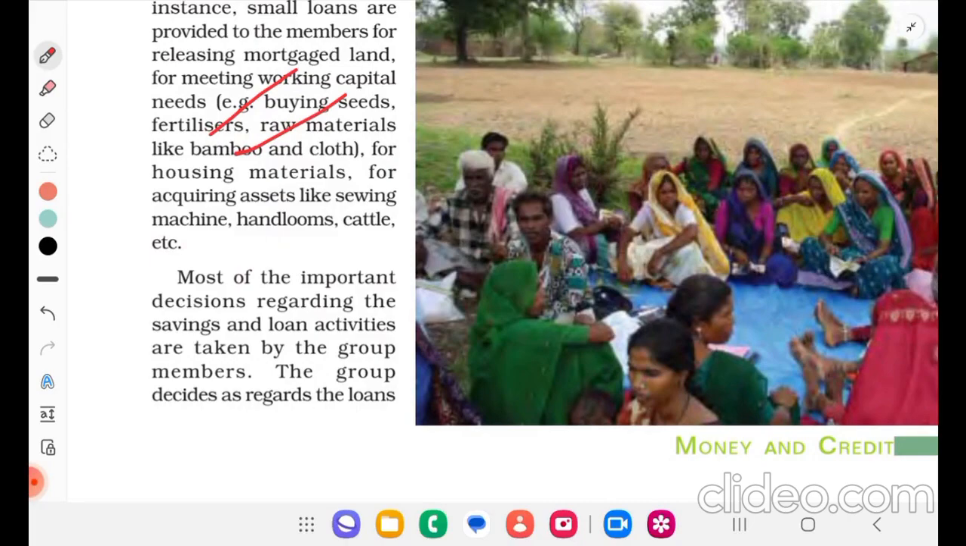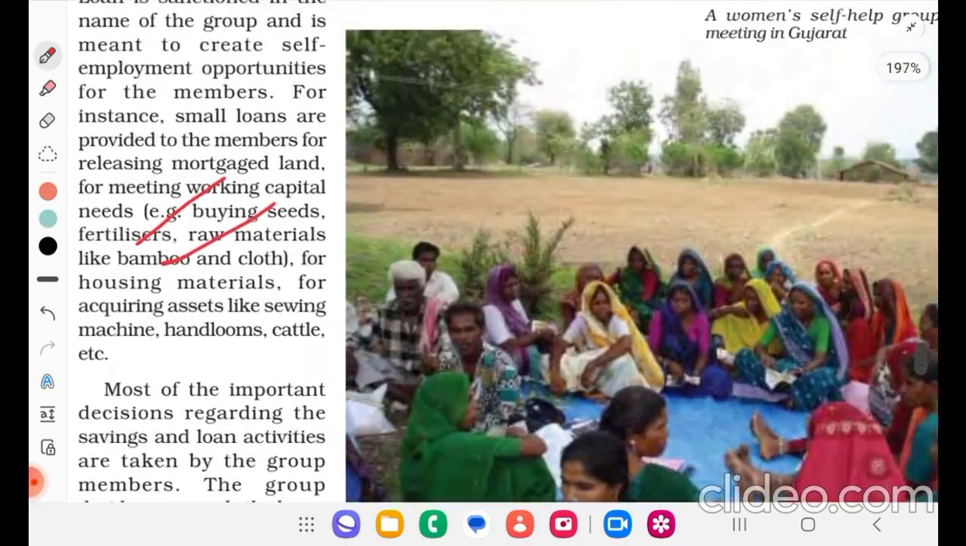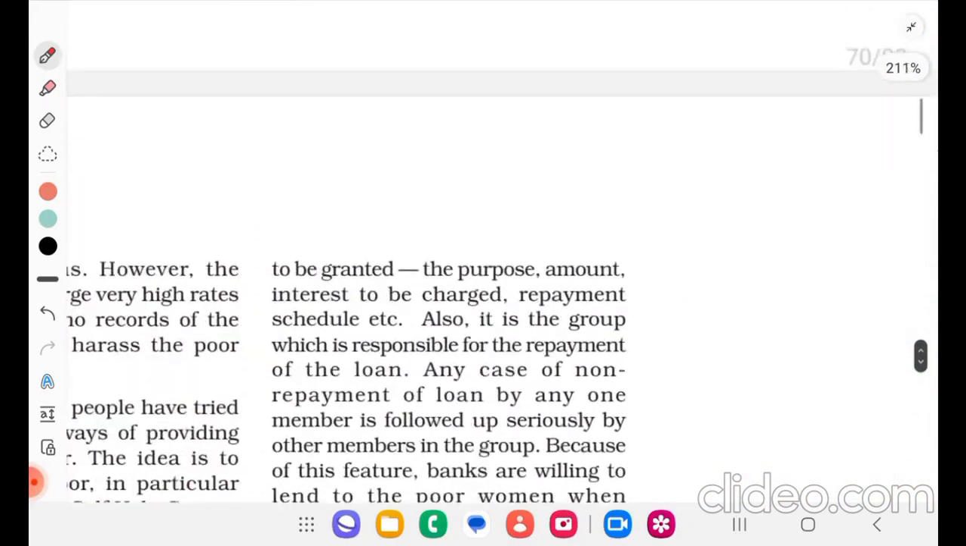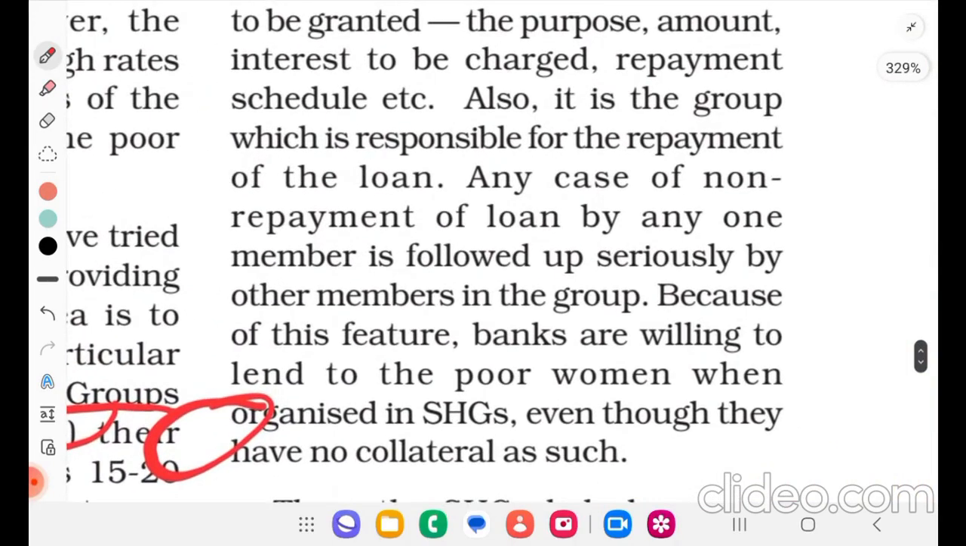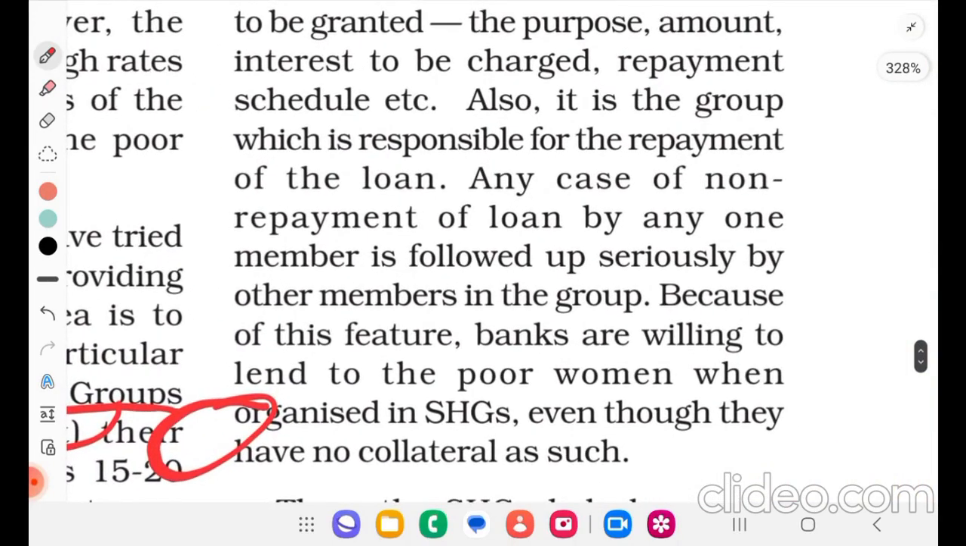The group decides as regards the loan to be granted, the purpose, amount, interest to be charged, repayment schedule, etc. Also, it is the group which is responsible for repayment of the loan.